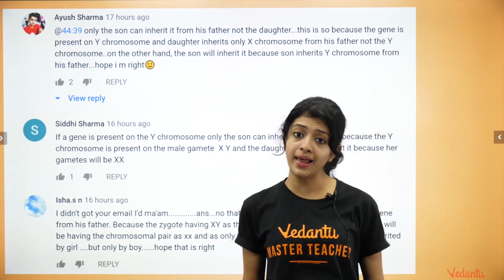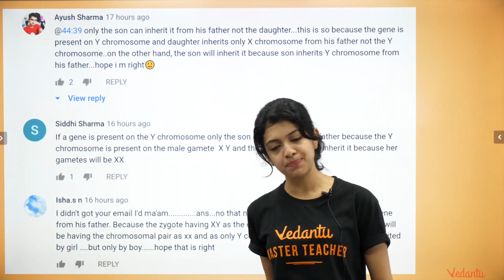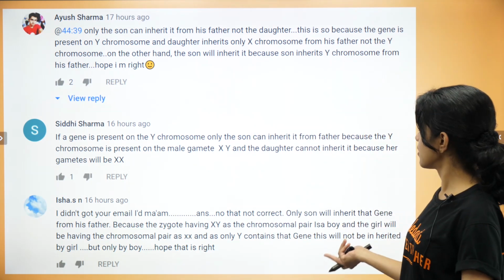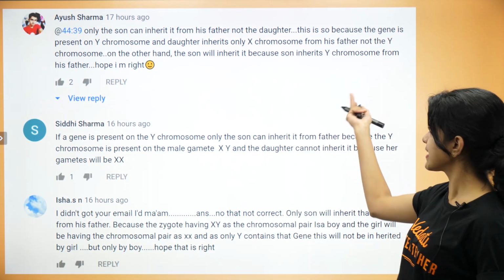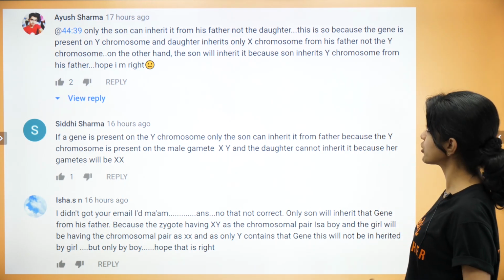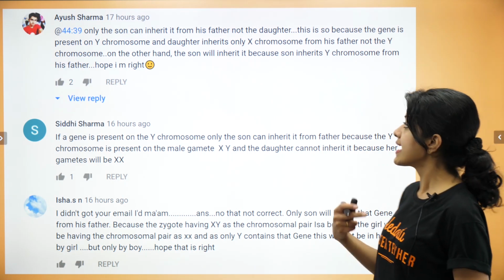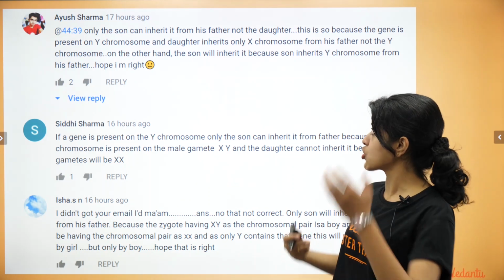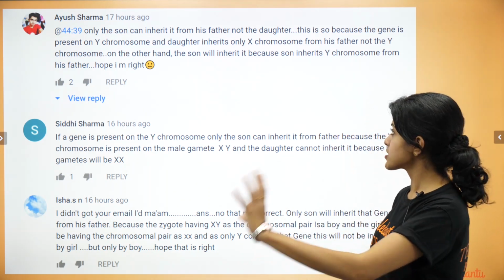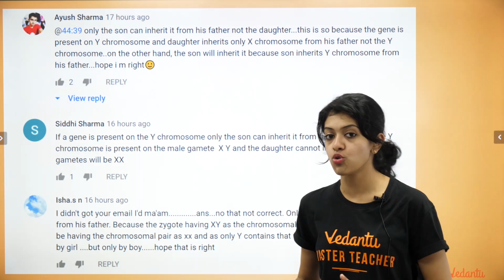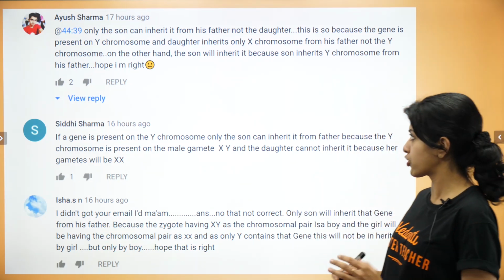Everyone has explained it well enough, and everyone has explained the same things. I'll just read one of them randomly. Only the son can inherit it from his father, not the daughter. This is because the gene is present on the Y chromosome, and the daughter inherits only X chromosomes from her father and not the Y chromosome.